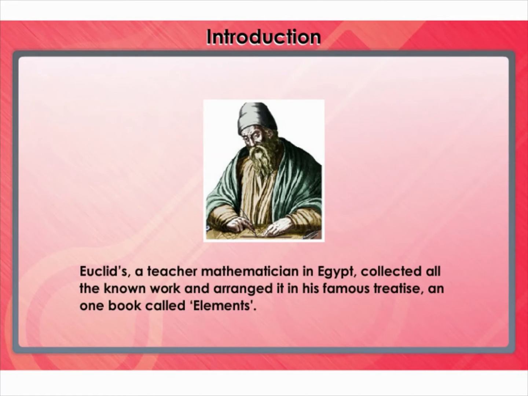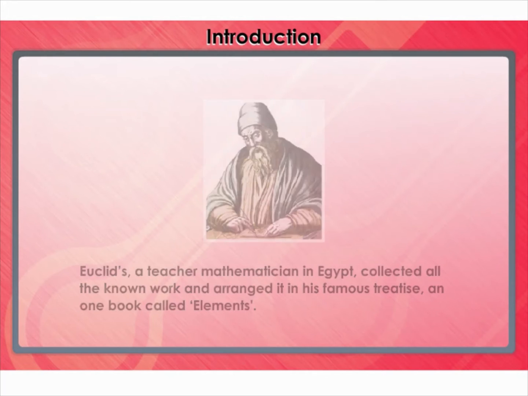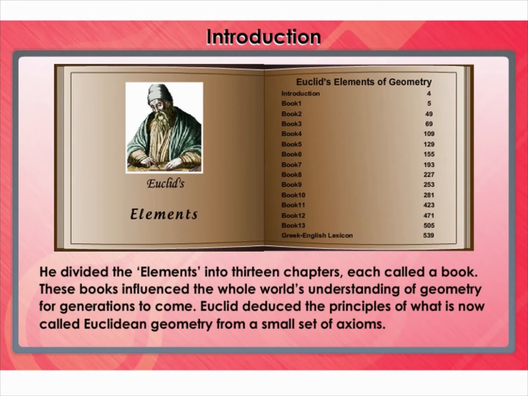Euclid, a teacher mathematician in Egypt, collected all the known work and arranged it in his famous treatise in one book called Elements. He divided the Elements into 13 chapters, each called a book. These books influenced the whole world's understanding of geometry for generations to come. Euclid deduced the principles of what is now called Euclidean geometry from a small set of axioms.